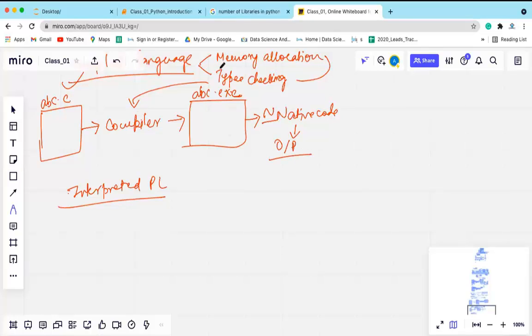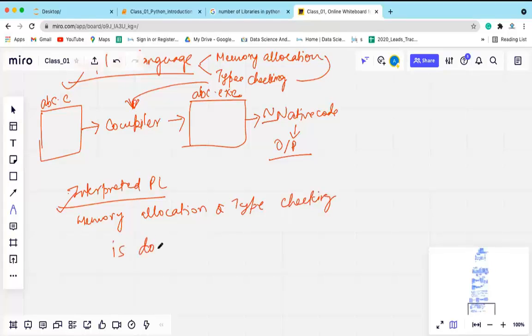So this memory allocation and type checking is done at what stage? Compilation stage. Whereas in the case of Python, memory allocation and type checking is done at the interpretation stage. That's why we say Python is an interpreted programming language.